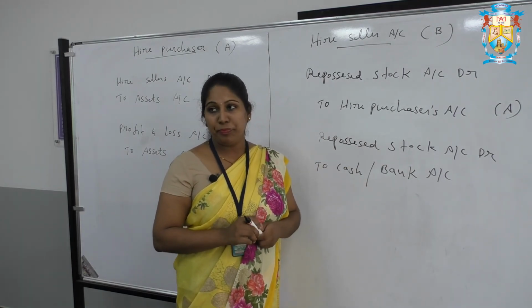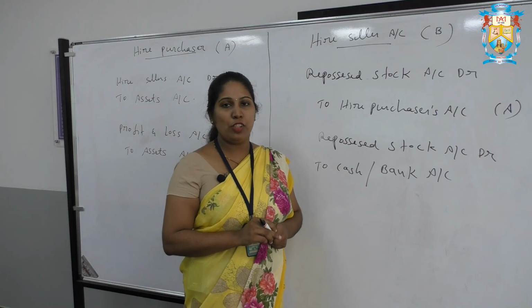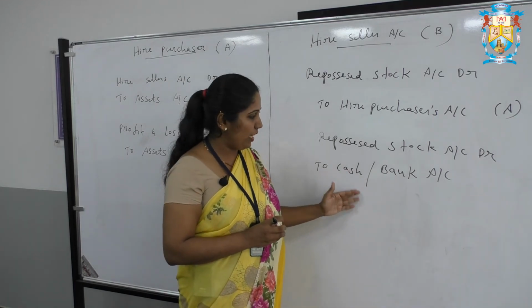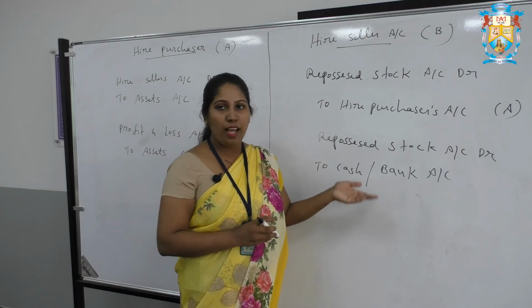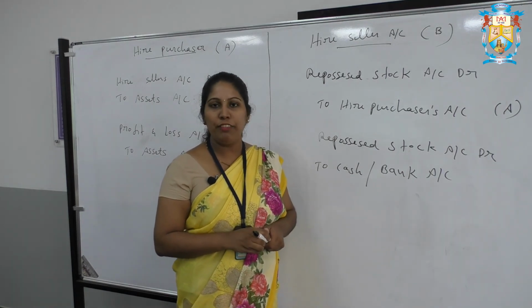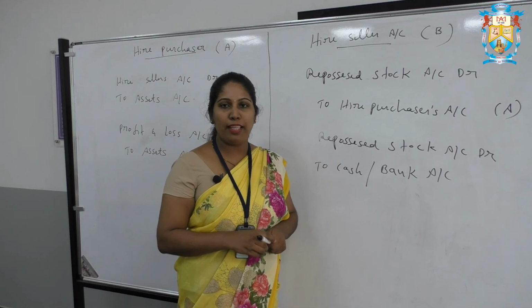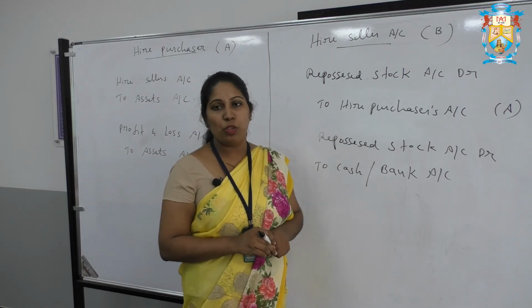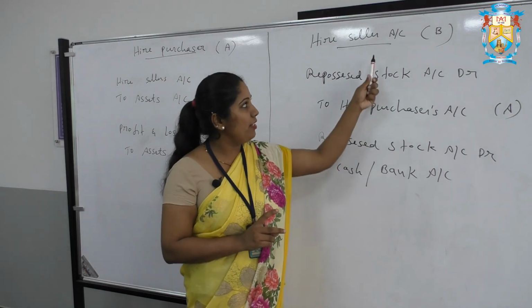Then finally the repossessed stock is sold by the hire seller. If he has sold the motor car to other persons, during that time one more entry we need to pass, that is cash or bank account debtor to repossessed stock account. So if the repossessed stock is sold by hire seller B.